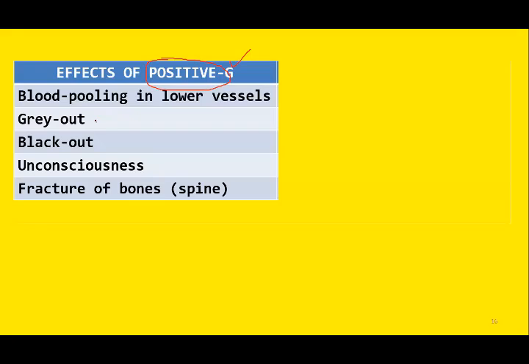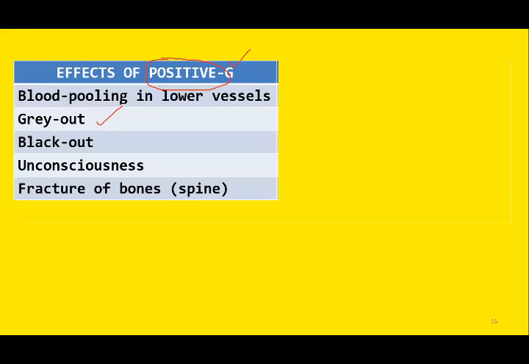Then comes the gray out. So what do we mean by the term gray out? This is due to hypoxia of the retina. In the absence of oxygen, the retina is very sensitive to hypoxia. So hypoxia of the retina will cause grayish vision. So the vision becomes gray in color.